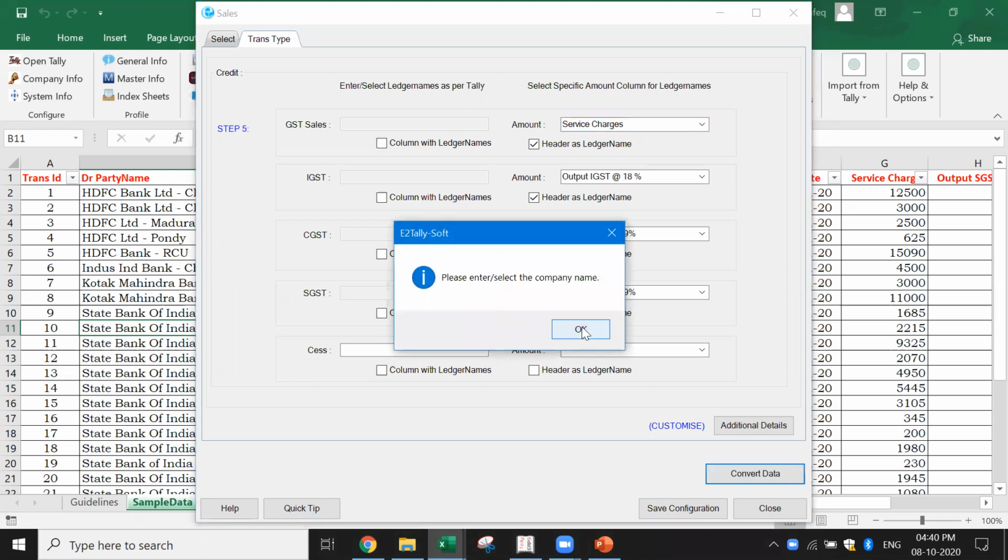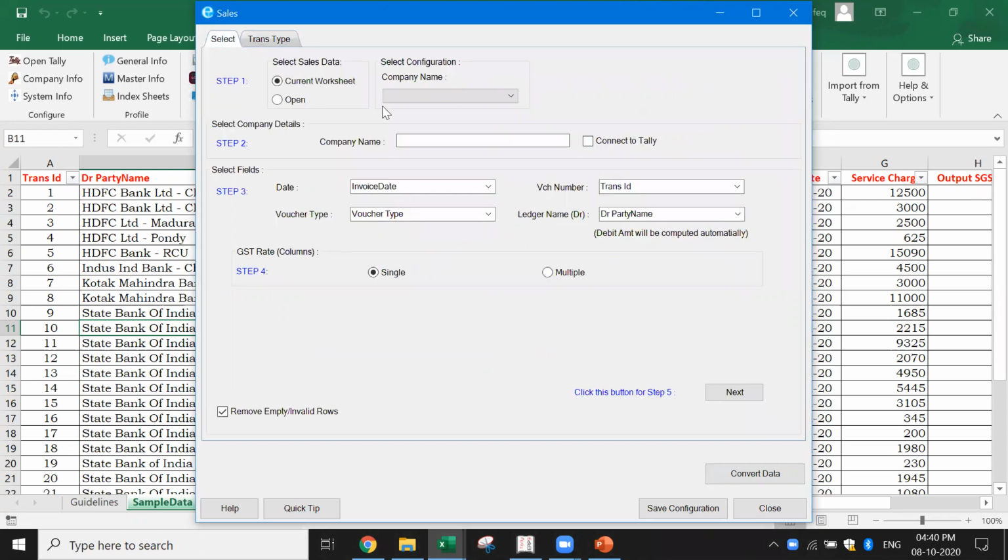Please enter the company name, because this is important. Let's say I call it XYZ company. It's important that you give the name of the company. If you are doing it live for a company, you can connect to Tally and connect that company. Then I say convert data.